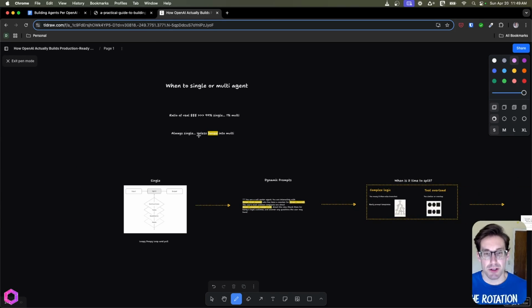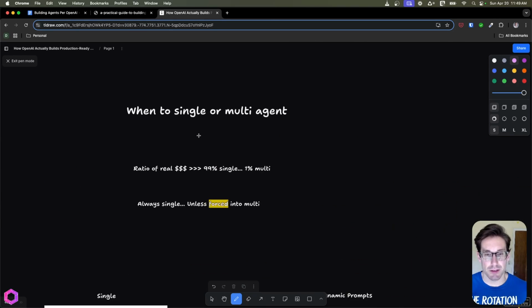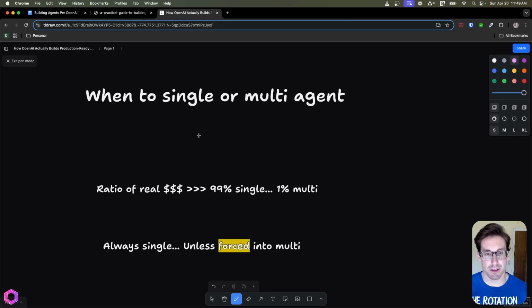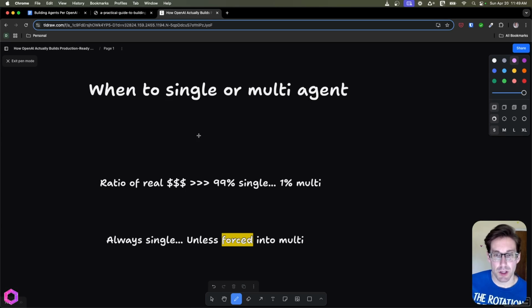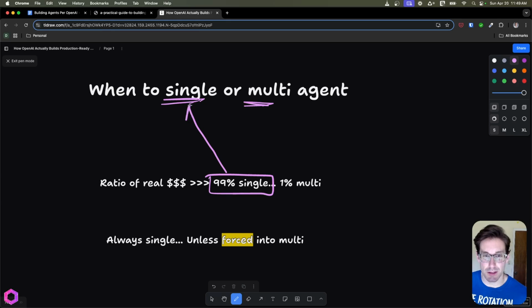All right, so we have our instructions and we've done everything else. Now, the question we need to ask ourselves is, should we do a single agent or a multi-agent? Again, as of today, 99% of the things you do with agents are going to be single agents. The reason being is that the real value derived from these agents today for businesses can be done through single agents.